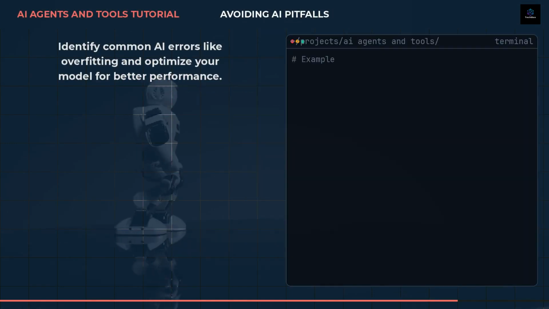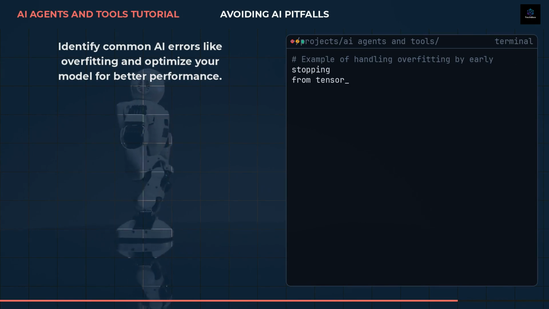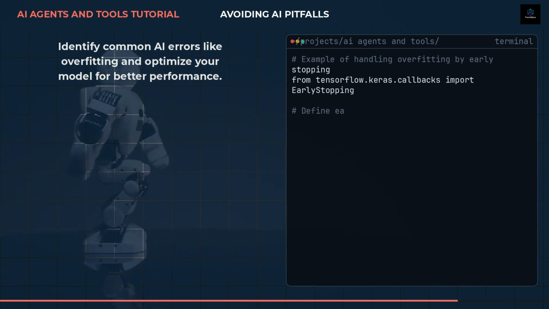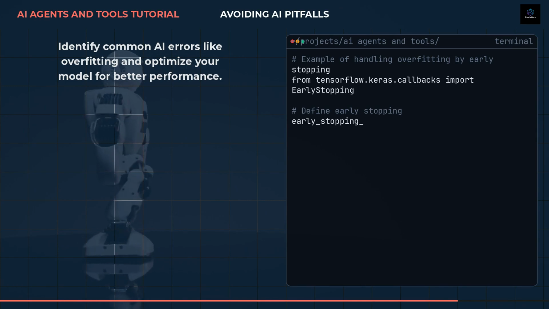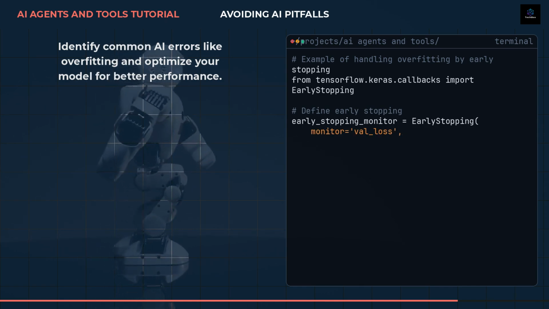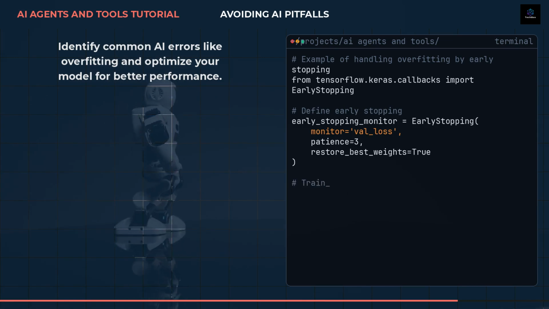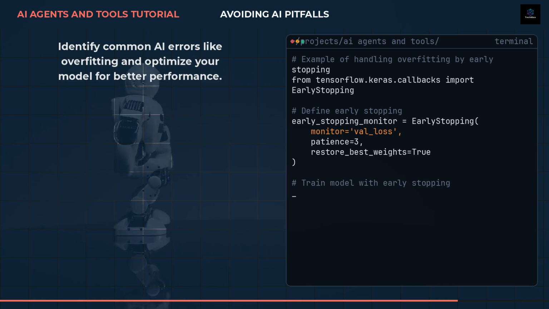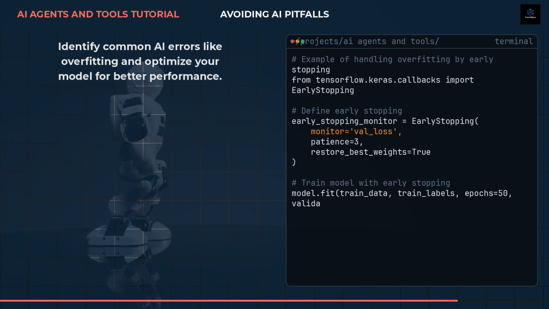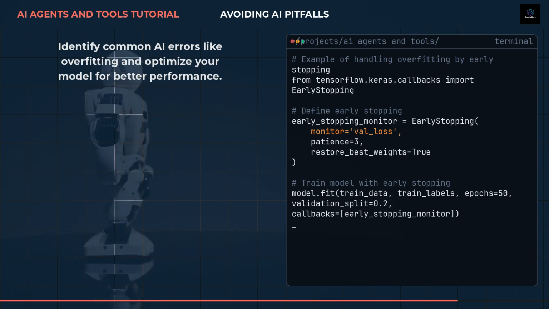As we delve deeper into AI development, it's crucial to recognize and rectify common pitfalls such as data overfitting. Overfitting occurs when the model learns the training data excessively, losing generality. To counter this, techniques like early stopping monitor the validation loss, ensuring we halt training before overfitting begins. Additionally, selecting an appropriate model size and properly estimating computational resources are vital steps to optimize performance and efficiency. By addressing these factors, you pave the way for creating robust and scalable AI solutions.